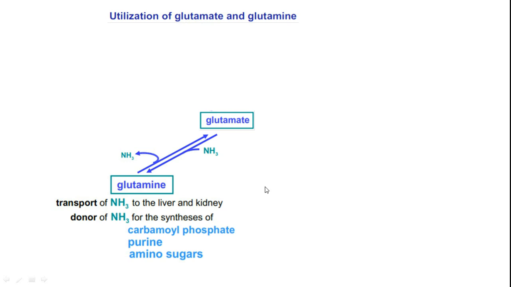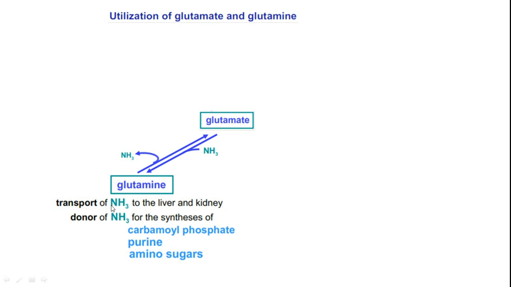Friends, now let's see in detail the comprehensive picture of utilization of glutamate and glutamine, how these two are related and how their biochemistry is also related. Let's see that. Glutamate takes up an amino group and it can become glutamine. Okay, and this is a reversible biochemical reaction where glutamine can give away the amino group to become glutamate.